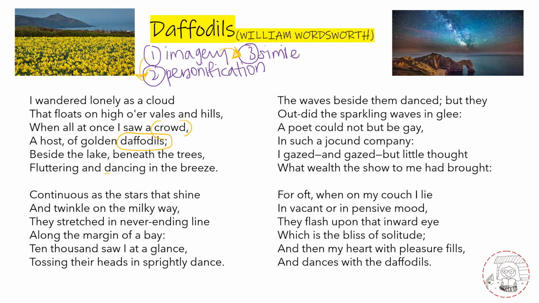He talks about how they were dancing, how they were tossing their heads, and he describes them as jocund company. So he's basically personifying them as if they have human attributes and as if they are able to accompany him at this point in time, and they are really beautiful, and they are basically the star of the show in this poem.